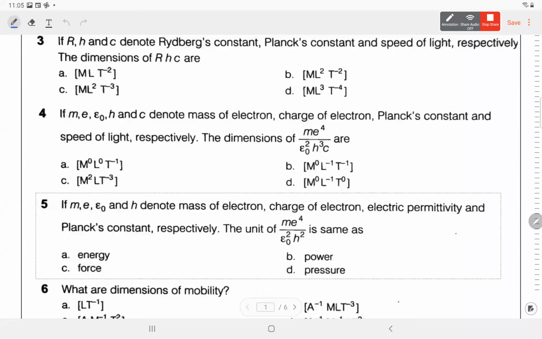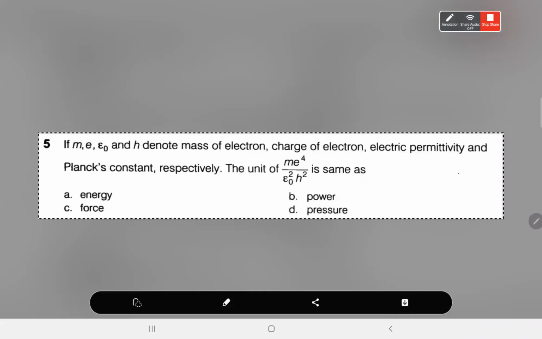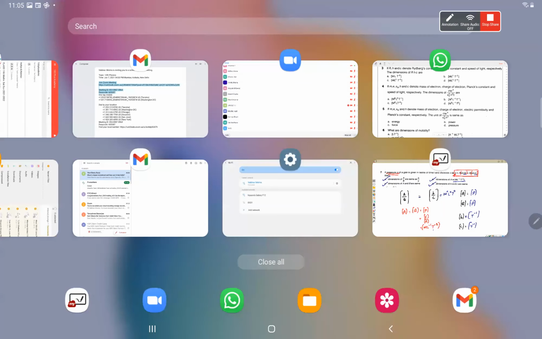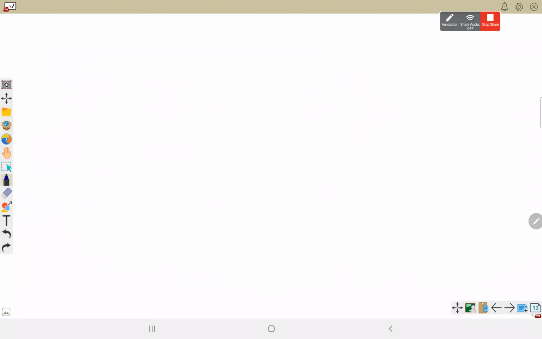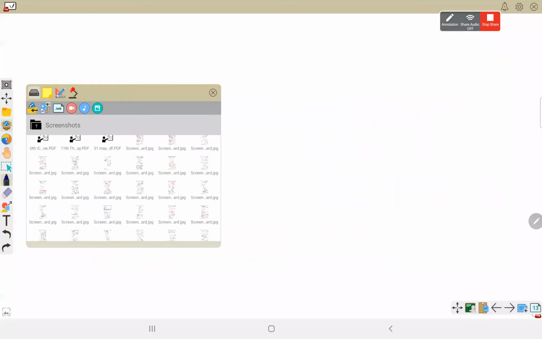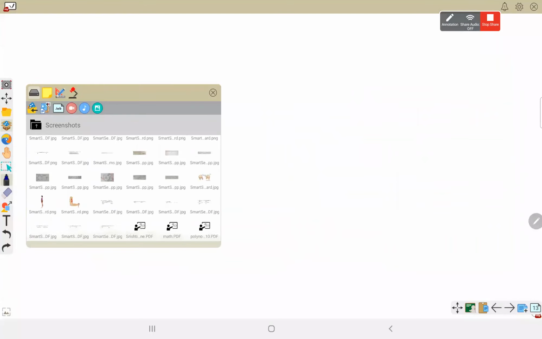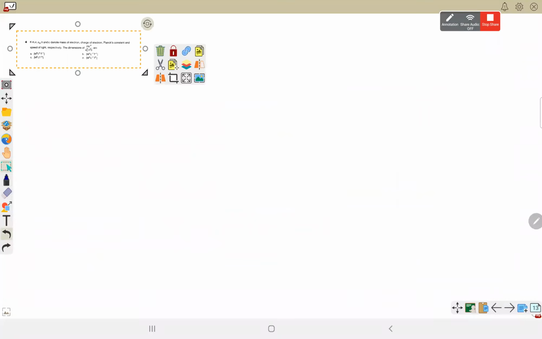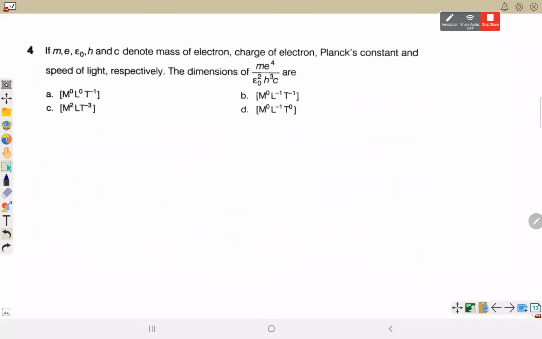I am talking about the hydrogen atomic model. There were some formulas in which we have this type of m e to the power 4 and all. M, e, epsilon naught, h, and c denote the mass of electron, charge of electron, Planck's constant, speed of light, etc. The dimension of.